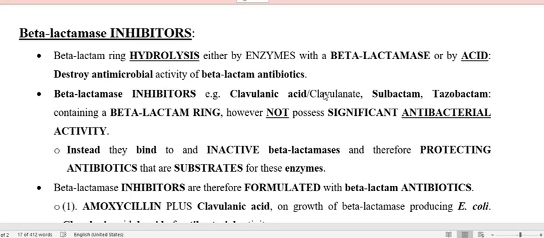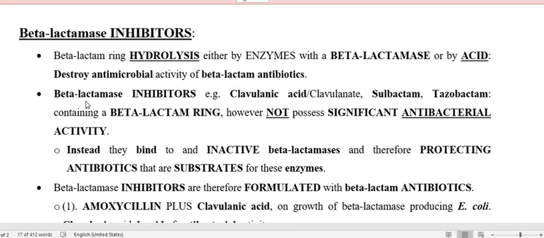So these all are called beta-lactamase inhibitors. What it means is that usually these compounds come with the penicillins, or cephalosporins mainly. They usually come in combination with the penicillins that are sensitive to the beta-lactamase enzyme.